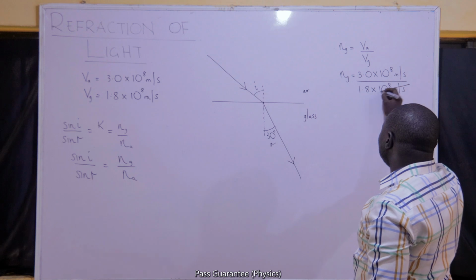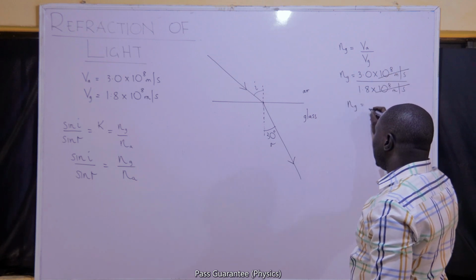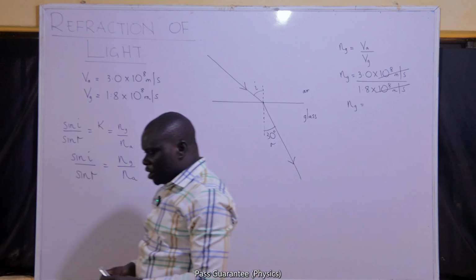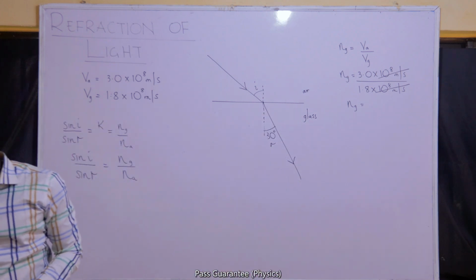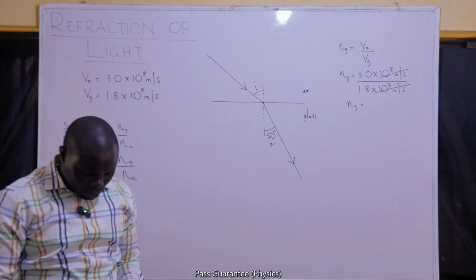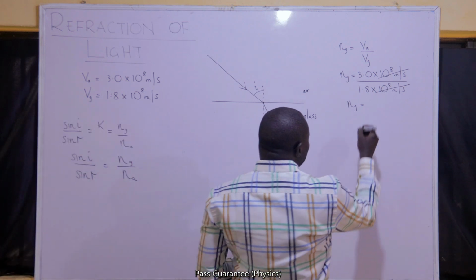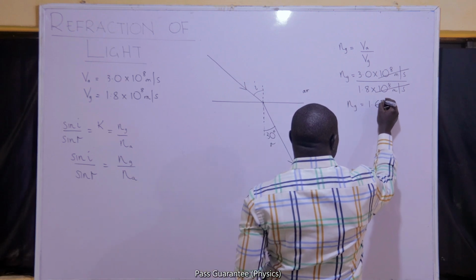If we divide them, we should have 3 divided by 1.8, and 3 all over 1.8 should give us 1.67.